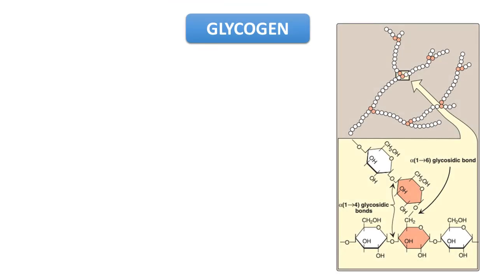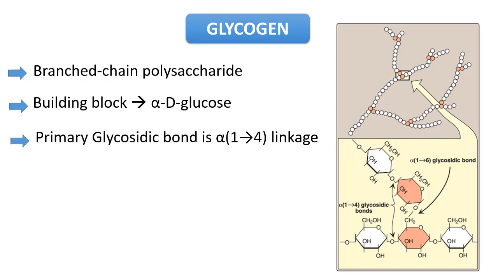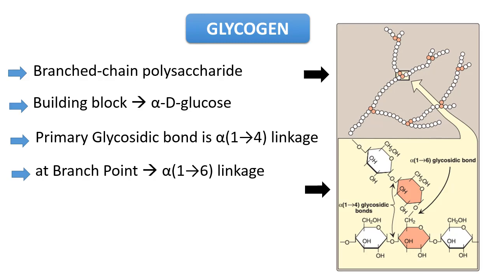Before we get into our main topic, a few words about glycogen. Glycogen is a branched chain polysaccharide made exclusively from alpha D glucose. The primary bond is an alpha 1,4 glycosidic linkage. After an average of 4 glucose residues, there is a branch containing an alpha 1,6 linkage. A single molecule of glycogen can have a molecular mass up to 10^8 daltons.